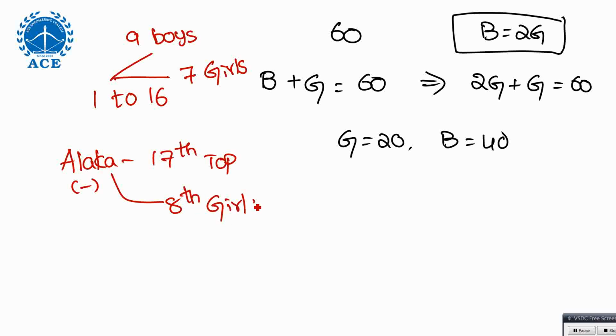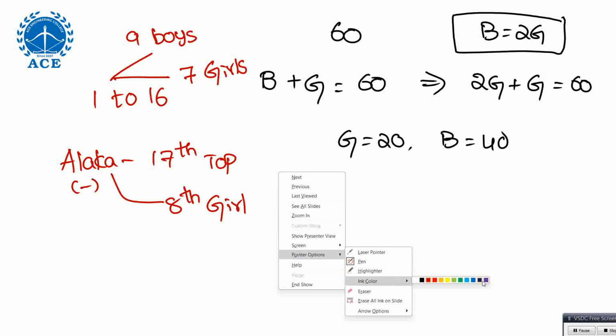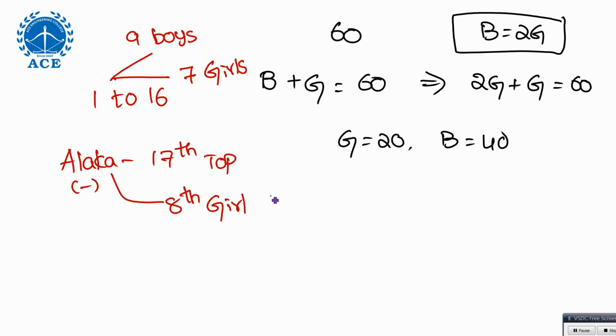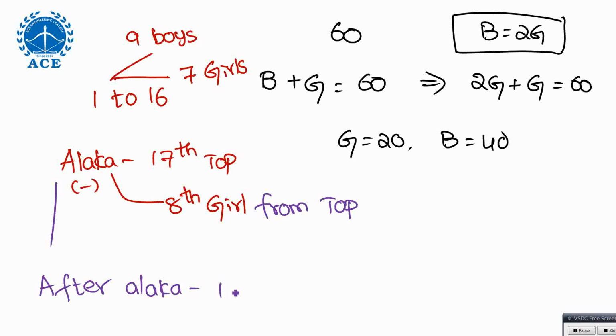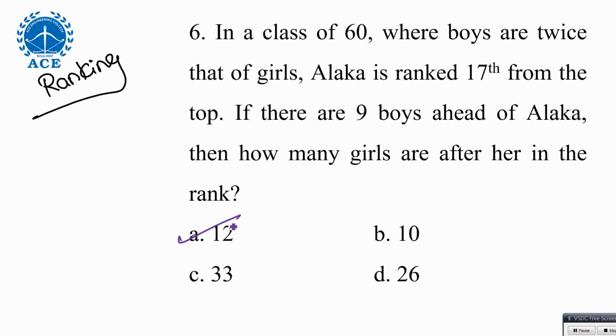Now total how many girls are there? 20. So 8 completed means after Aleka, 12 girls. After Aleka, 12 girls are there. So you can see the options 12, 10, 33, 26 and all. So the answer is 12.